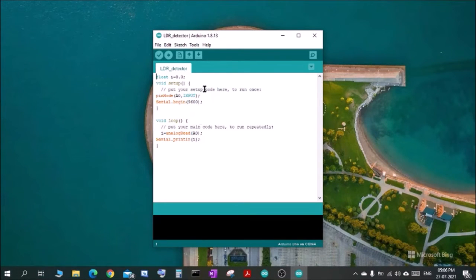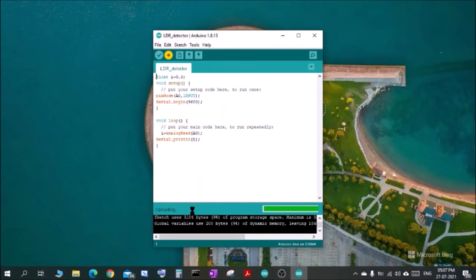Okay, so after I have written this program, I'll have to upload it to the microcontroller. In order to upload, there is a button here, the upload button. As you can see, if I press here, first it will check whether the program that I have written is correct or not. Then it will compile it, and after that it will upload it to the microcontroller board. Now the compiling process is running. Let us wait, and then it will upload the code to the microcontroller board.